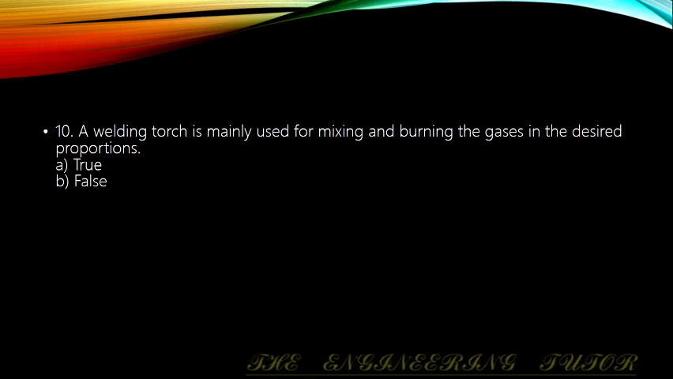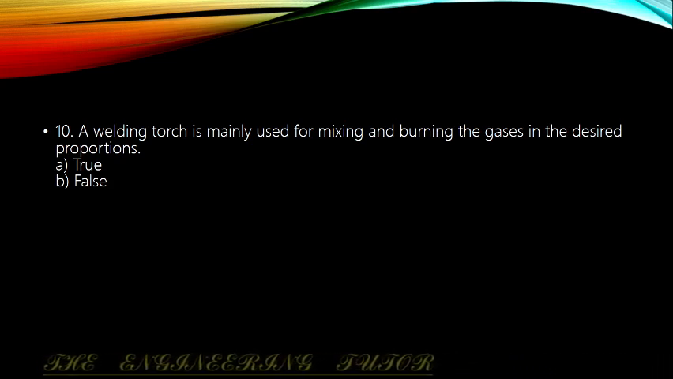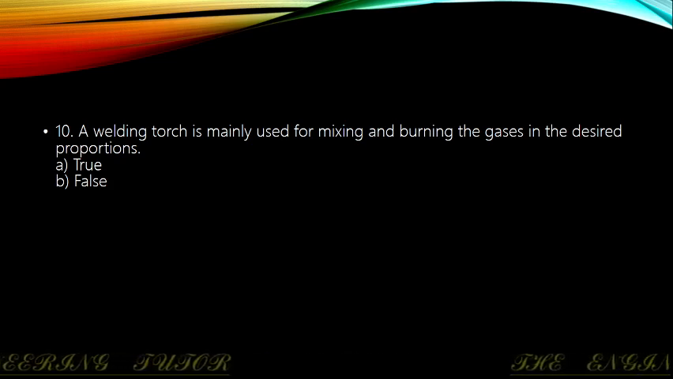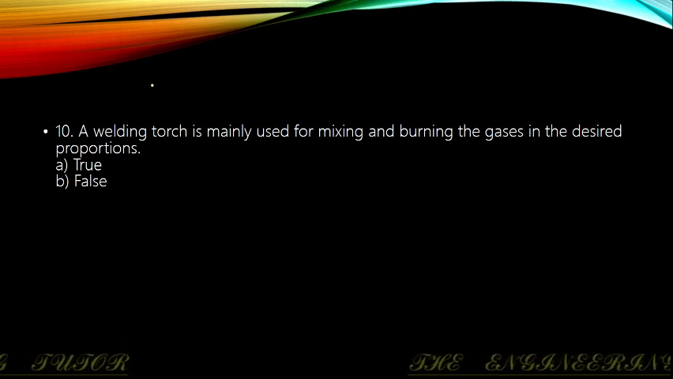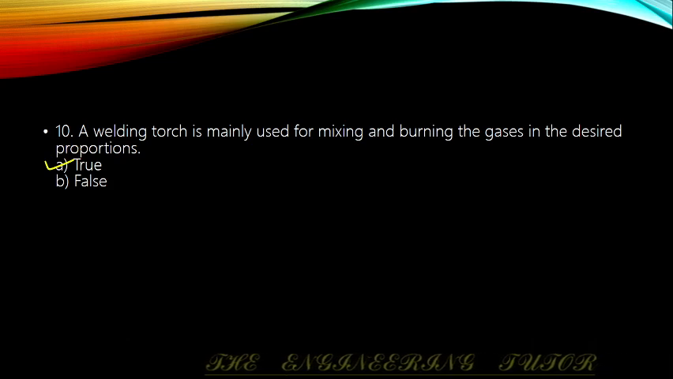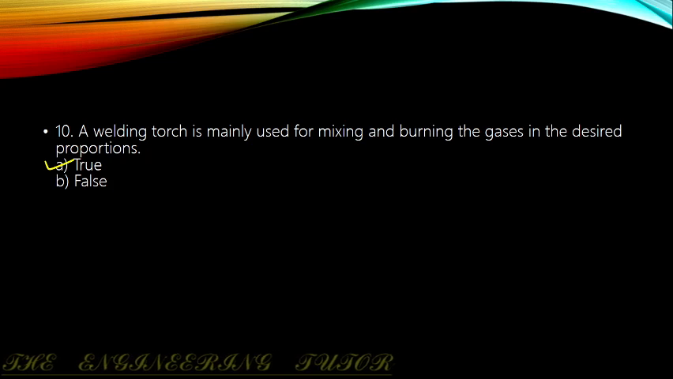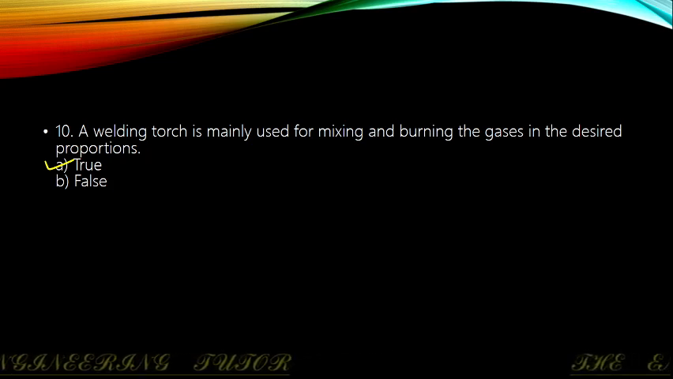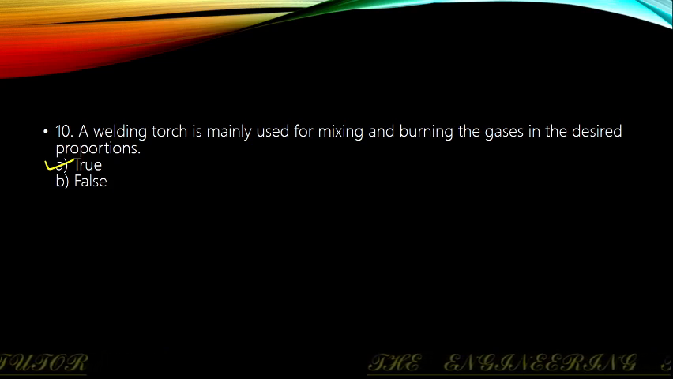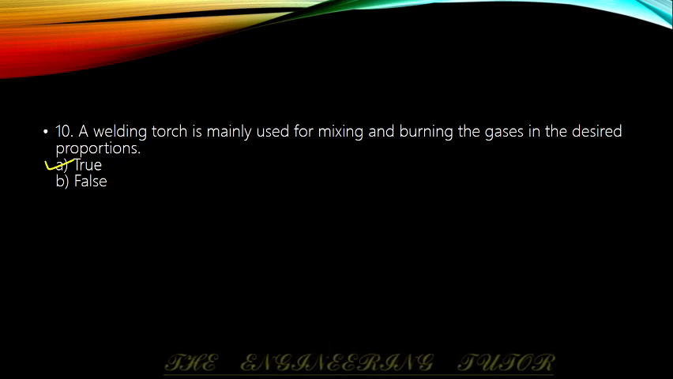Here is our last question for today. A welding torch is mainly used for mixing and burning the gas in the desired proportion. All of you know that the main purpose of the welding torch is to mix and burn the gas in the desired proportion. In gas welding, the welding torch is mainly used for mixing oxygen and acetylene in the desired proportion. It is also used for burning the mixture at the end of the tip, and also provides a means for moving and directing the flame head.